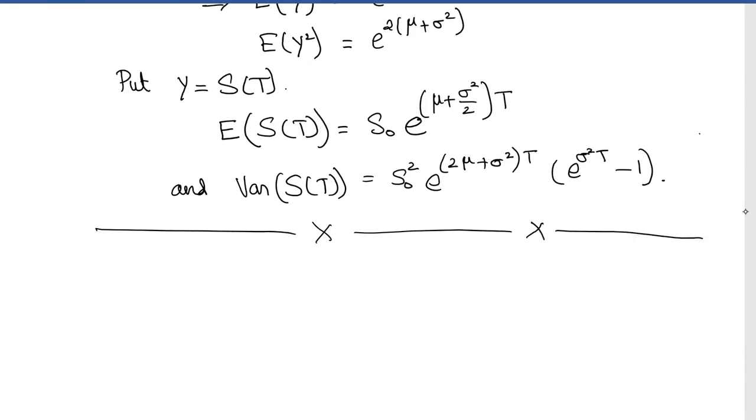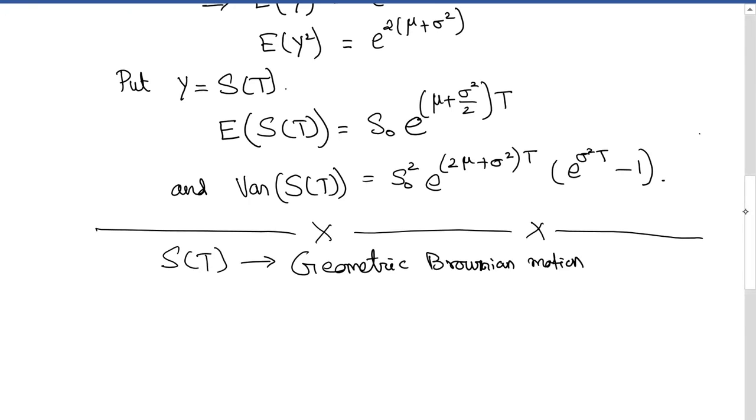The next is you can interpret the stock price S of t as the process which comes under the geometric Brownian motion. Let us see what is meant by geometric Brownian motion and how it comes into this.